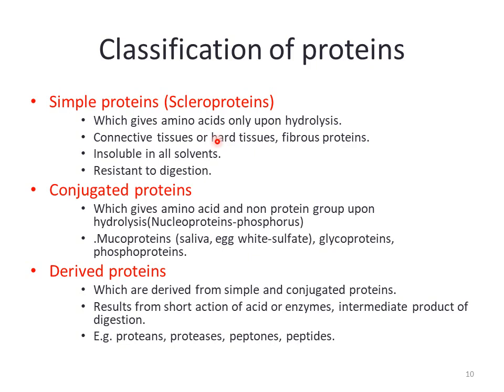Only amino acids get attached with each other, and these are mostly in connective tissues and hard tissues, present as fibrous proteins in the body. These are mostly present in the grains and cereals in crops. These are insoluble in all solvents, especially in water, but they are dissolved in dilute acids. And as these are fibrous and present in the connective and hard tissues, they are resistant to digestion all the time.